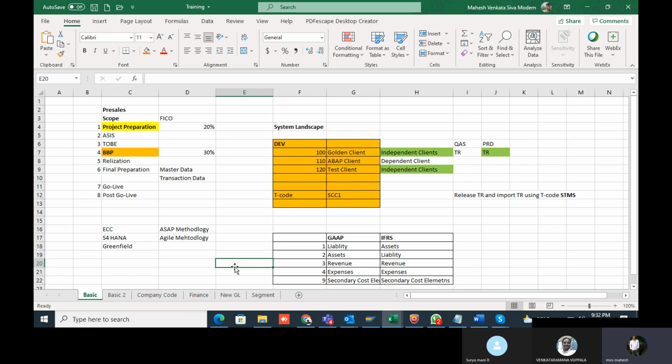Once the testing is done, we move the transport request to the quality system and give user training in the UAT system only, that is the quality system. In the user training, you have to explain each and every business process and each and every field on the screen.